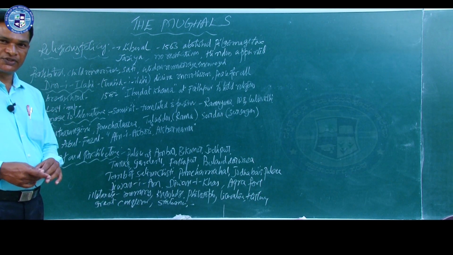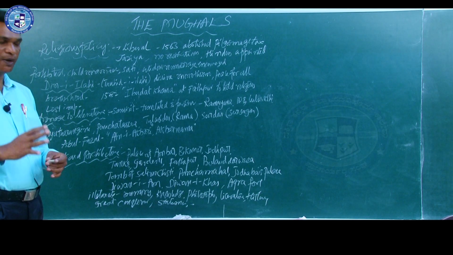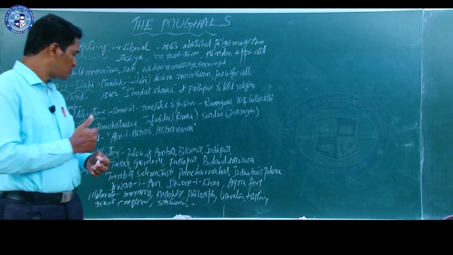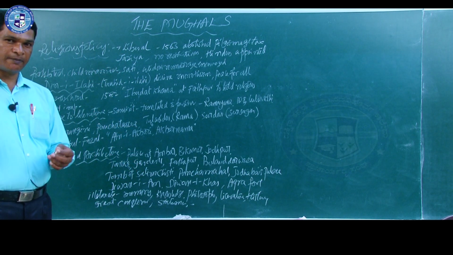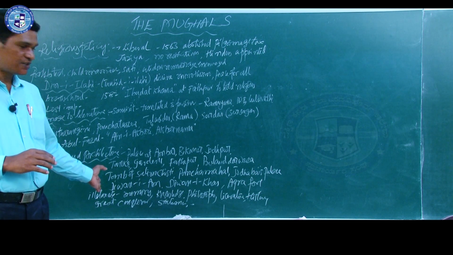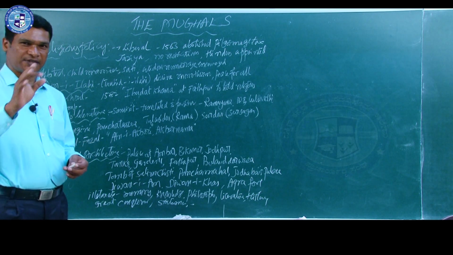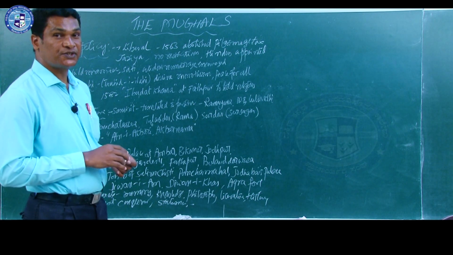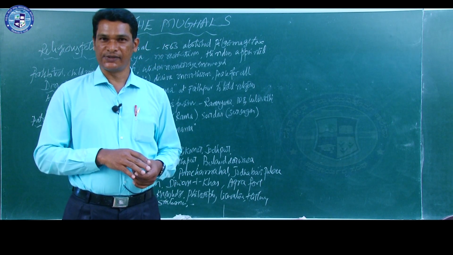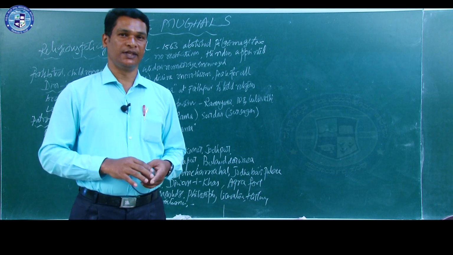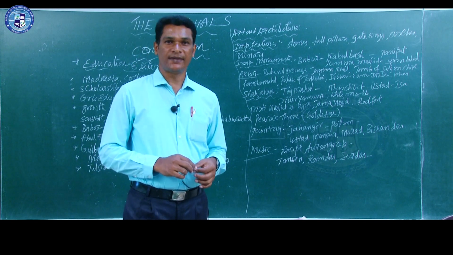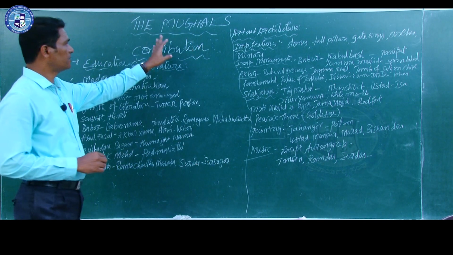Even though he was illiterate, he had great memory power, and he had knowledge of philosophy, literature, history, and other general sciences. We can say that Akbar was a great conqueror, a great statesman, and a great administrator. That is why Jalaluddin Muhammad was called Akbar. Akbar means the great. Well, students, now let us have a glance at the contribution of Mughals.